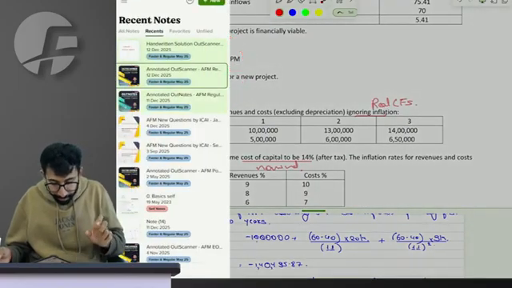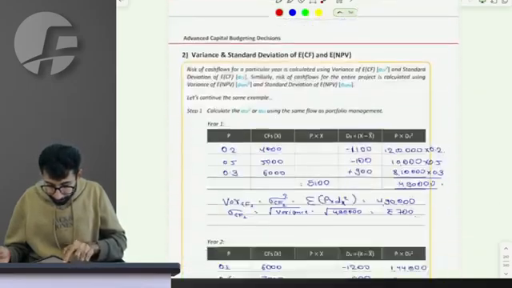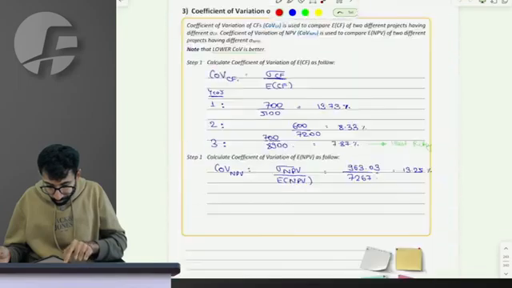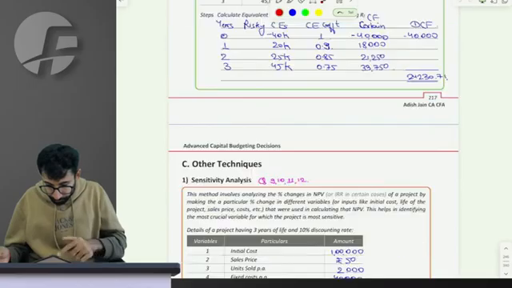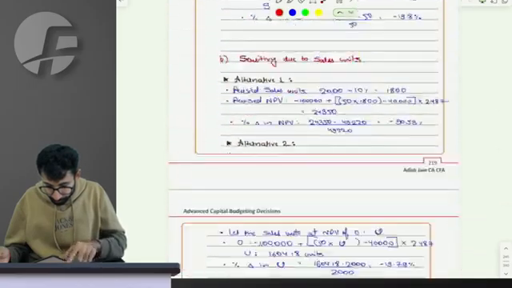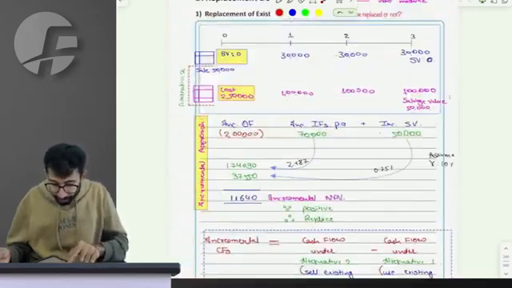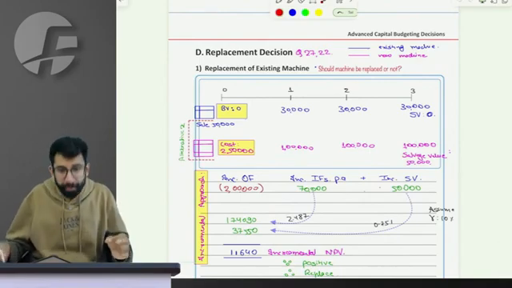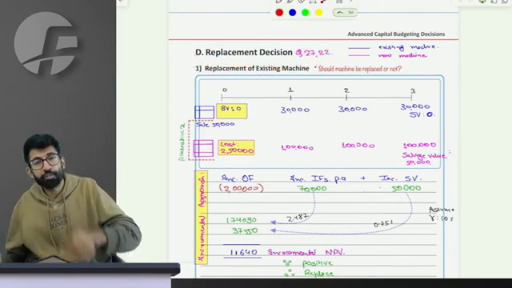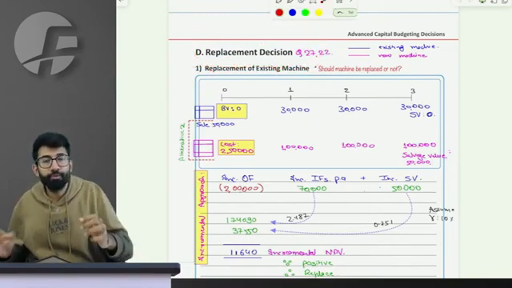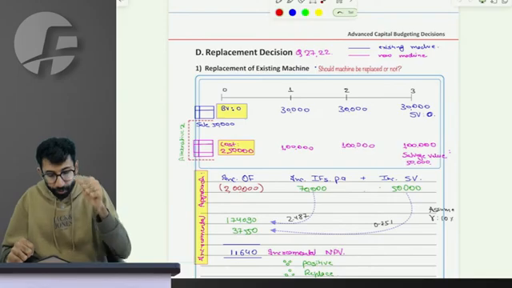Could you understand? So now after this category getting done, we have to move to the next and very interesting and recent favorite of institutes category, replacement decision, which I can commit, will explain to you with such clarity that it will simplify even the toughest question for you.